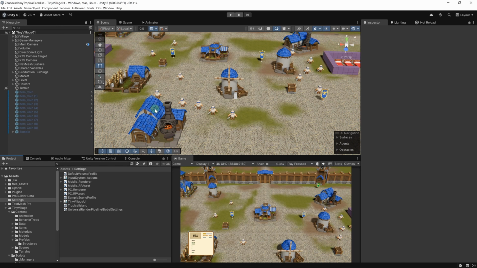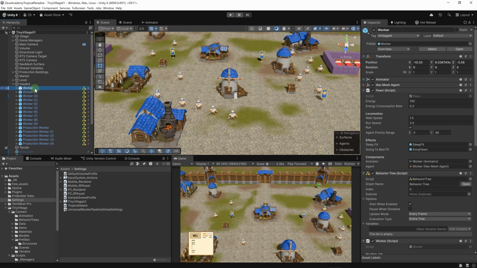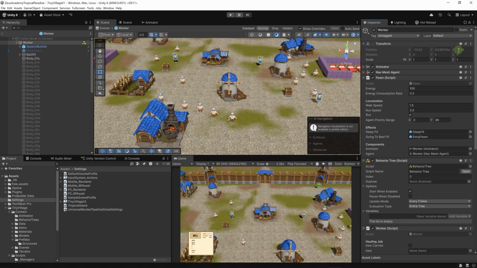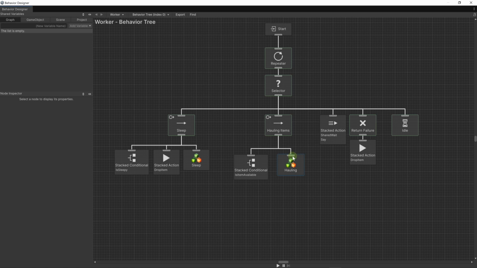Now back to the main branch of our project. If we click on a worker, then go to the prefab, then open the behavior tree of the worker. Here we have the hole-in branch and the sleep-in branch. And when we go out of hole-in, we are dropping an item here in the sleep-in branch and also dropping it in the, let's say this is the idle branch. This works, but it's a little bit sloppy. We want something more robust to handle this.